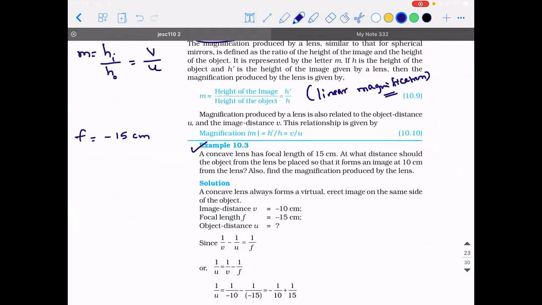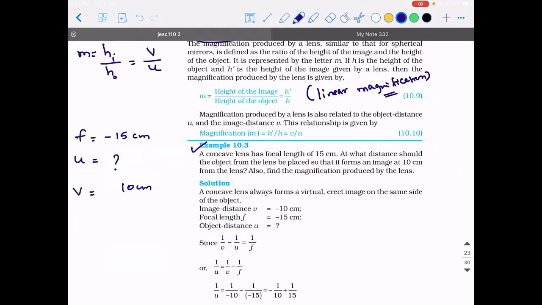At what distance should the object be placed from the lens so that it forms an image at 10 centimeter from the lens? So u is equal to what? So that the image is at a distance of 10 centimeter from the lens.